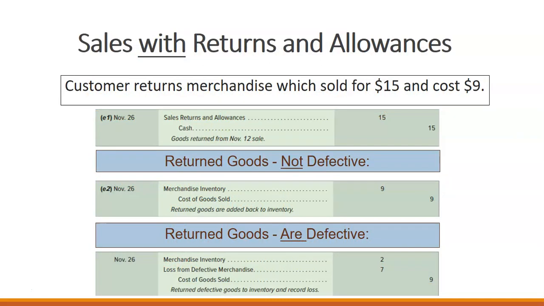If a customer returns merchandise, we would have a sales returns and allowances of $15 and we would return them cash. If those returned goods are not defective, we would add them back into our merchandise inventory. If they are defective, we would record that we had a loss from defective merchandise.